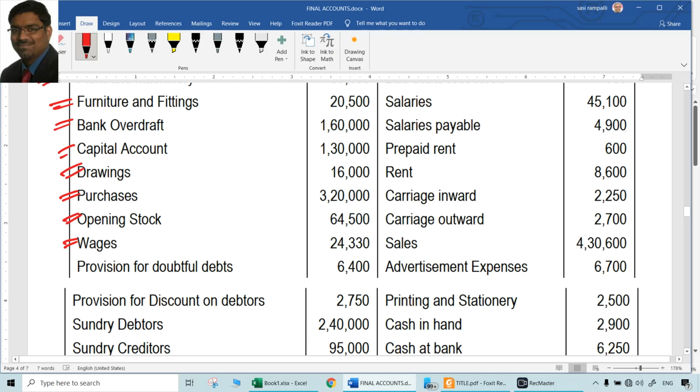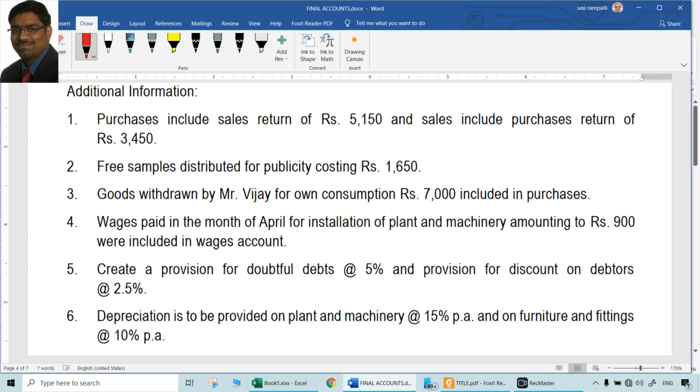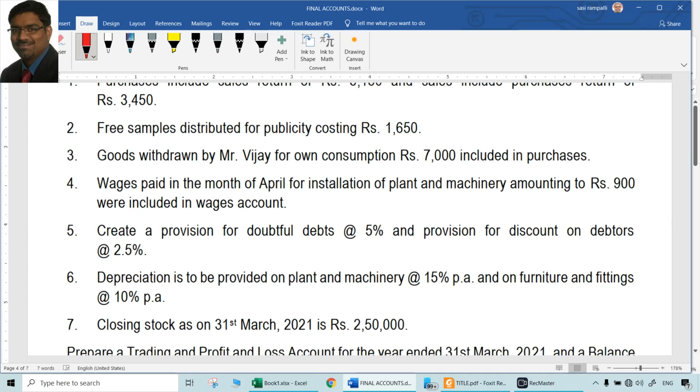Provision for doubtful debts is already there, 6,400. So this is already there. So leave it apart. This is one thing which you have to be careful about, because we have to understand these things which are provisions. Already whichever are there, they are credit balances. They are already there. So when we create a new provision, what is the language used? You have to be very clear.